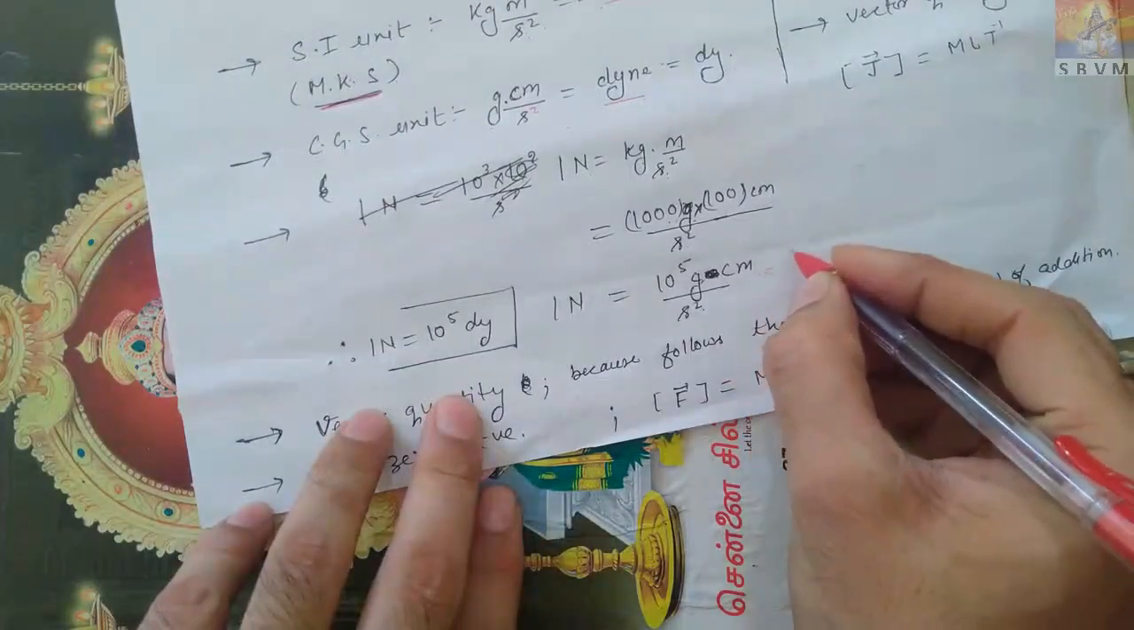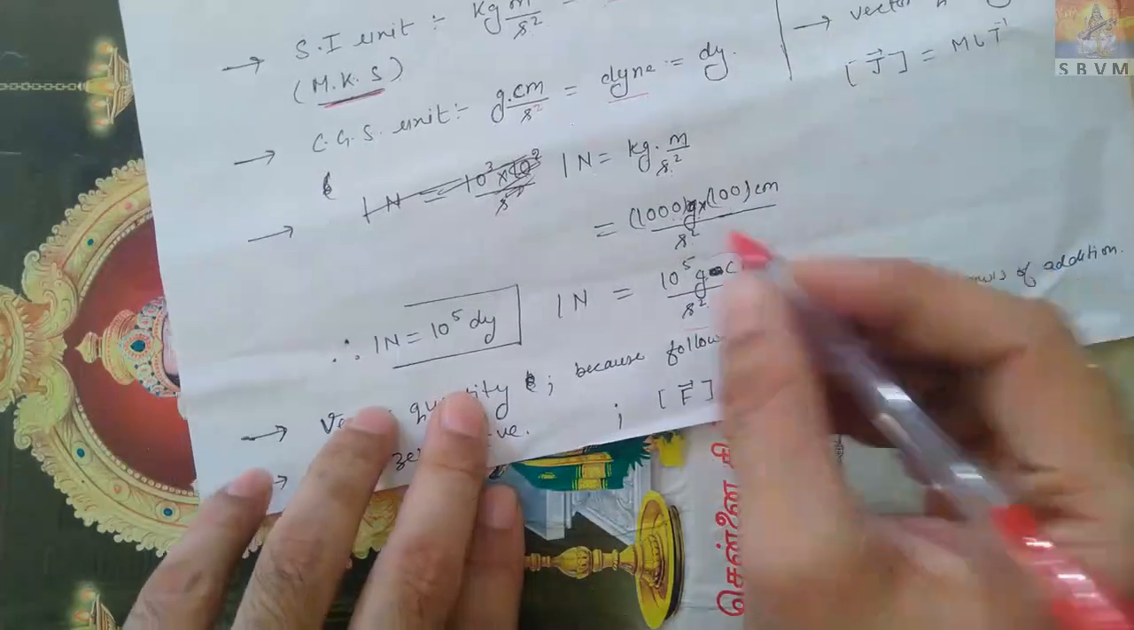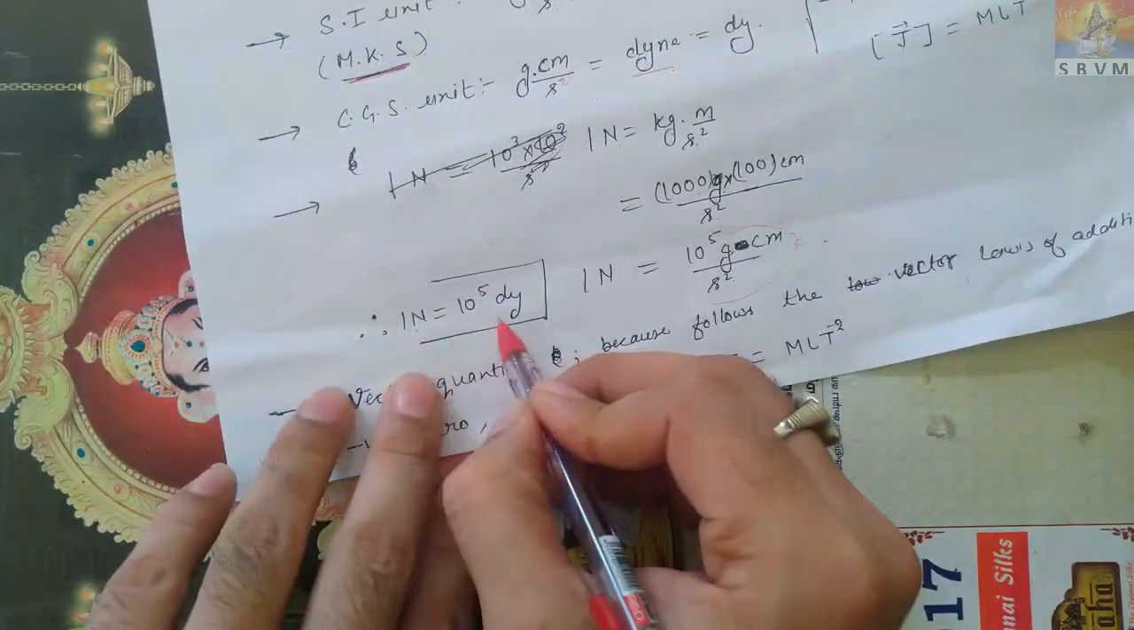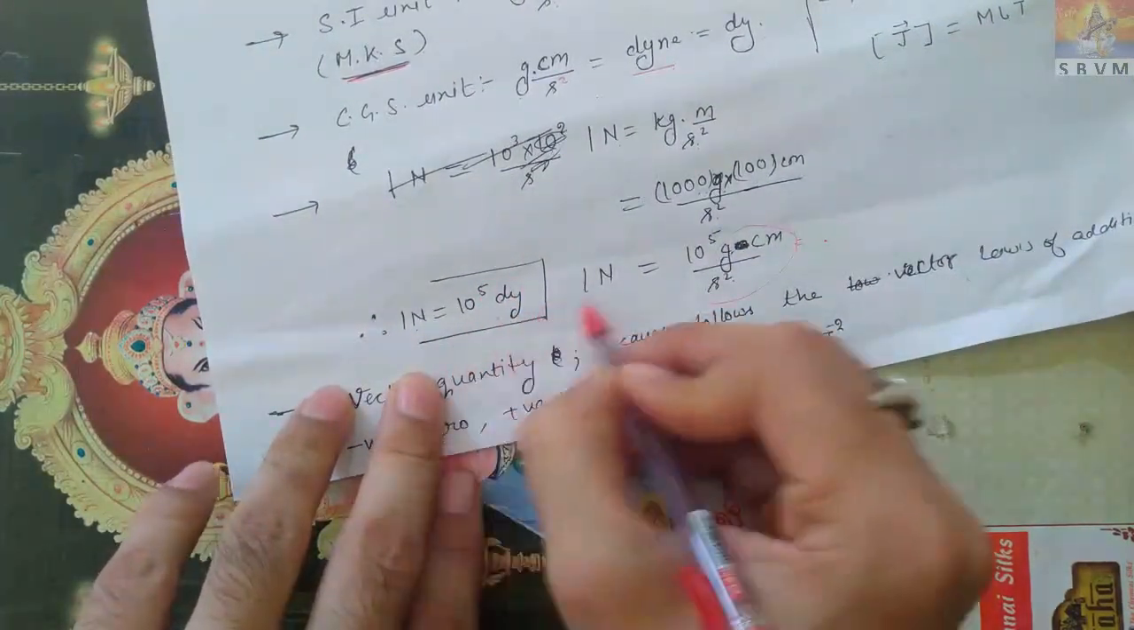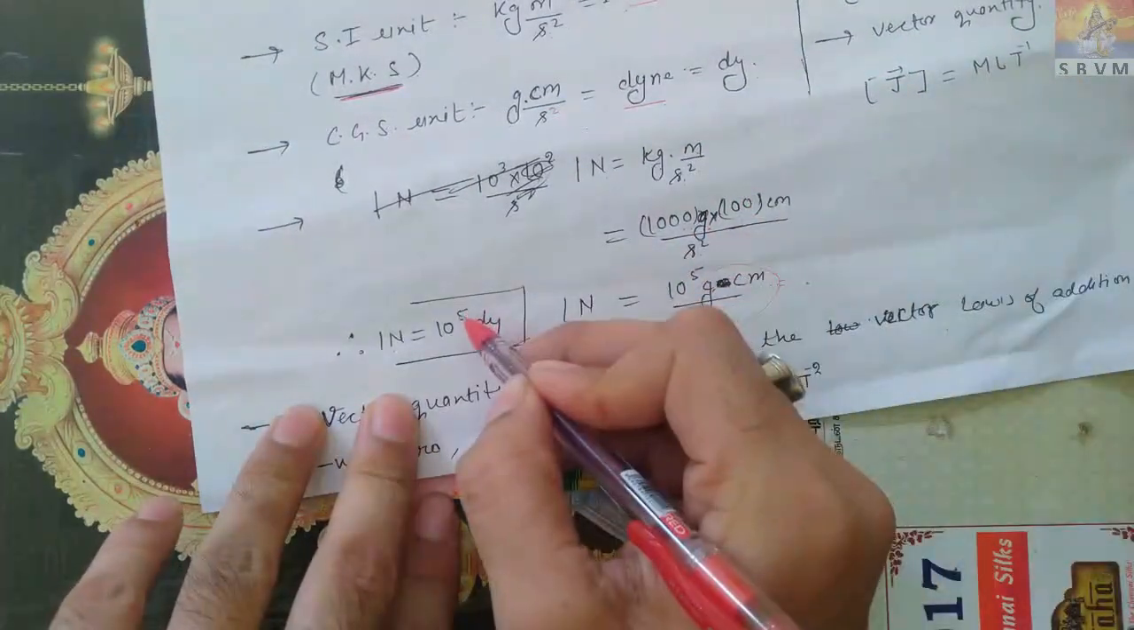This whole quantity is a dyne. So that's why 1 Newton is also equal to 10 to the power 5 dyne. It is a very important relation. No need to mug up; here I explained how 1 Newton is equal to 10 to the power 5 dyne.